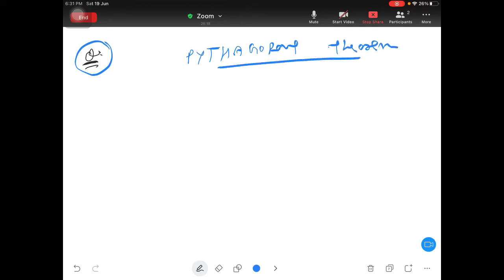So first we'll understand what is the theorem. Actually, this theorem is applied for right angle triangle only. Only for right angle triangle. Applicable only for right angle triangle. Right angled triangle. Now first I will draw one right angle triangle.